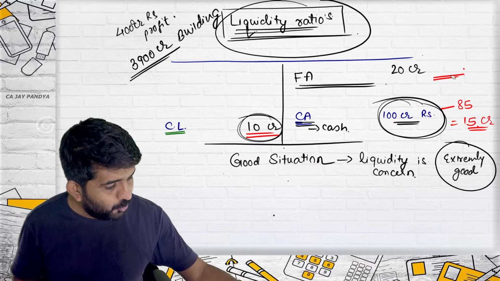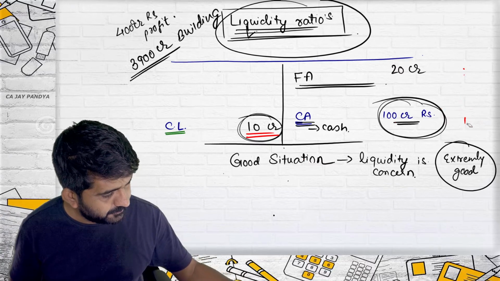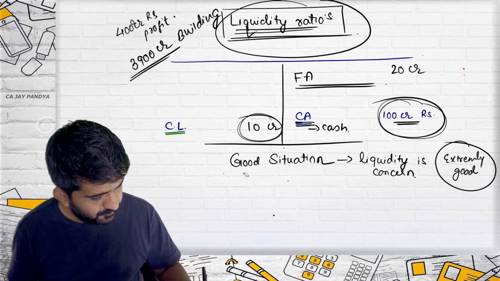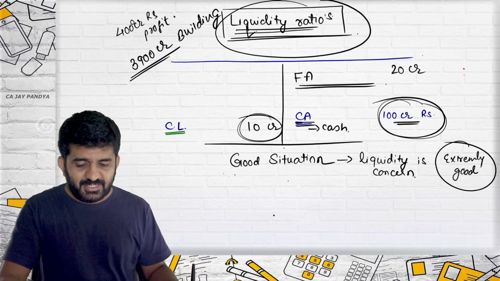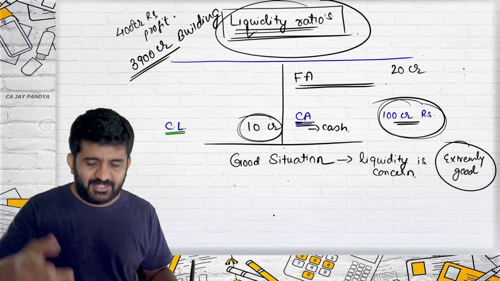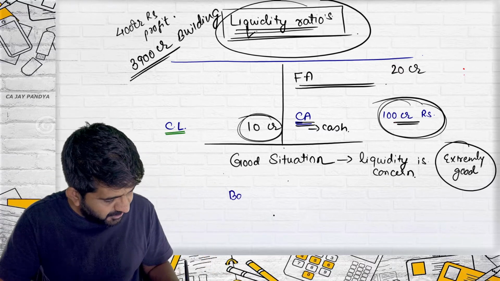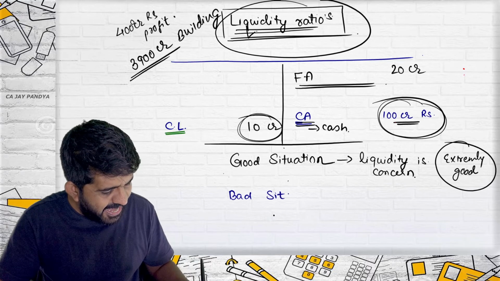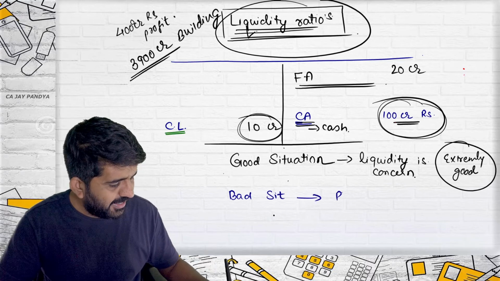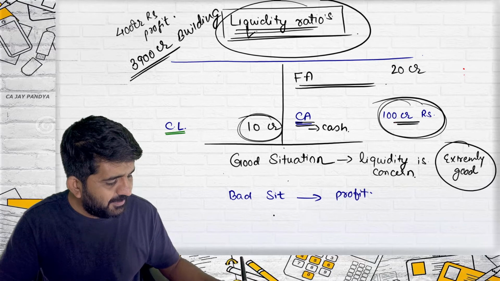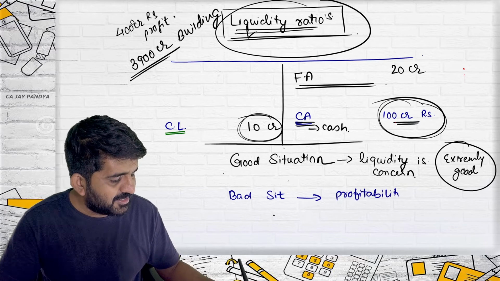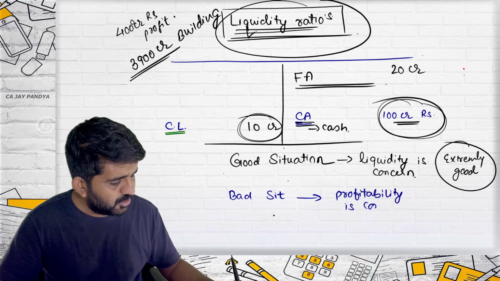So let me go to the initial example. This is a good situation as told by the class, as far as liquidity is concerned. But this is a bad situation as far as profitability is concerned.